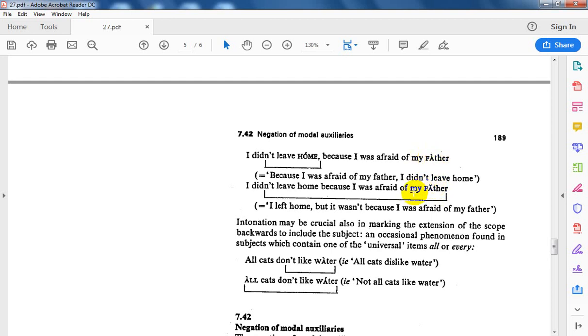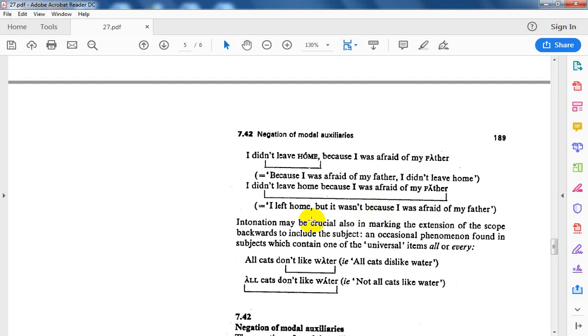So here this one should be negative, within the scope of negation. It means I left home, but it was not because I was afraid of my father. Here we negate the subordinate clause. It will be within the scope of negation.